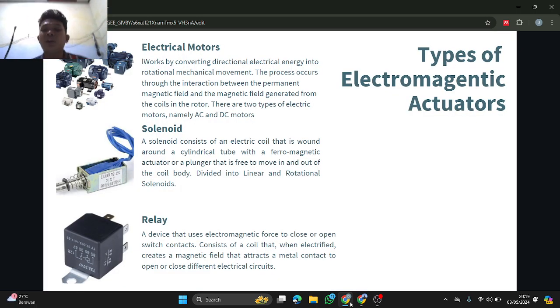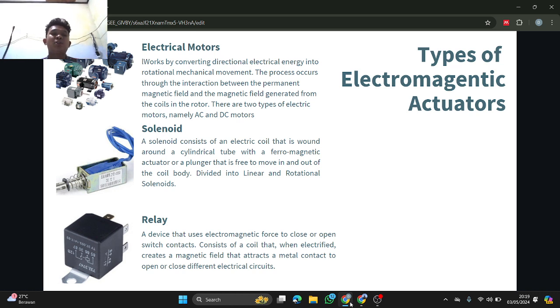Types of electromagnetic actuator. Electric motors work by converting direct electrical energy into rotational mechanical movement. The process occurs through the interaction between the permanent magnetic field and the magnetic field generated from the coils in the rotor. There are two types of electric motors, namely AC and DC motors.